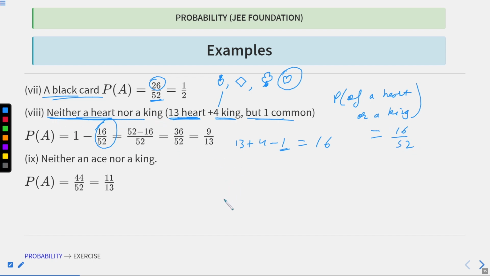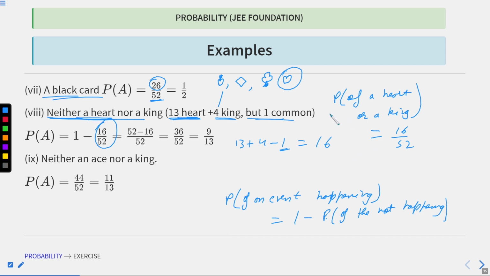For the probability of neither a heart nor a king, if you recall, the probability of an event happening is equal to 1 minus the probability of the event not happening. I hope you are clear with this. So from this I can say the probability of not getting a heart nor getting a king is equal to 1 minus 16 by 52. This will give me 36 by 52.